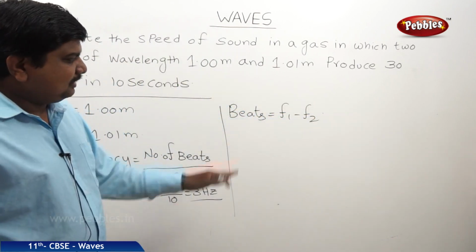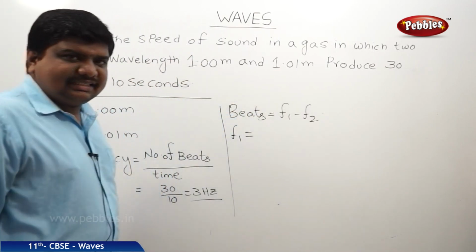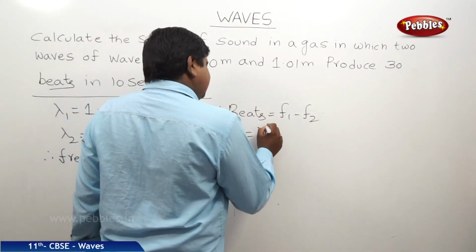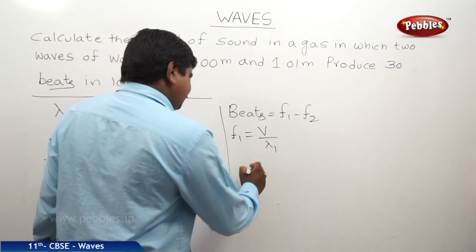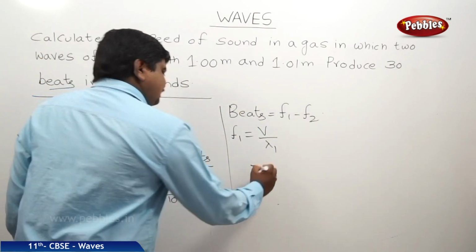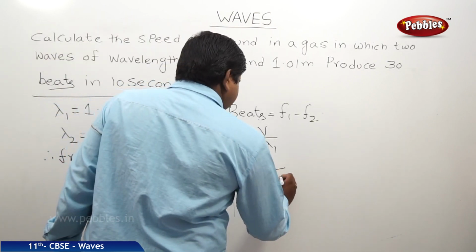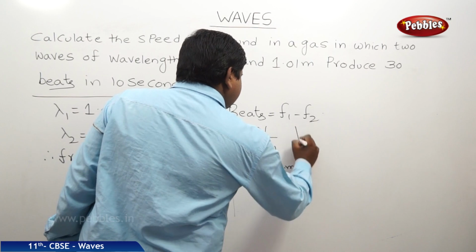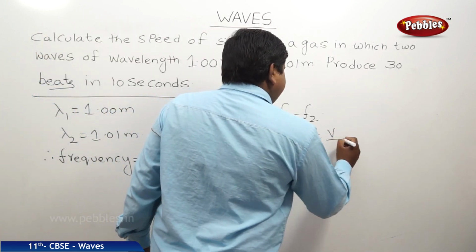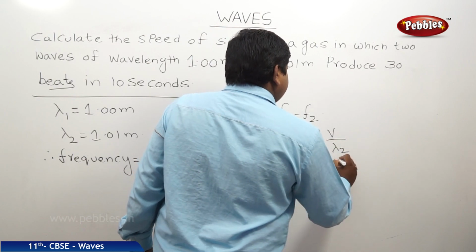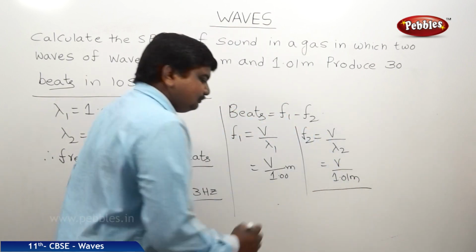So first we should find F1, then F2. Frequency is equal to velocity by lambda. For F1 we can write V by lambda 1, velocity we don't know, V by 1 meter. And F2 is V by lambda 2, V by 1.01 meter.